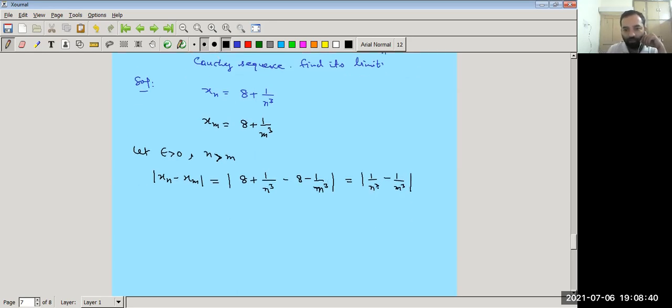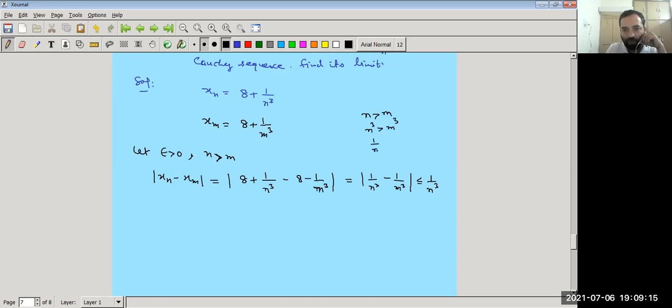Now, because n is greater than m, n cube is greater than m cube.